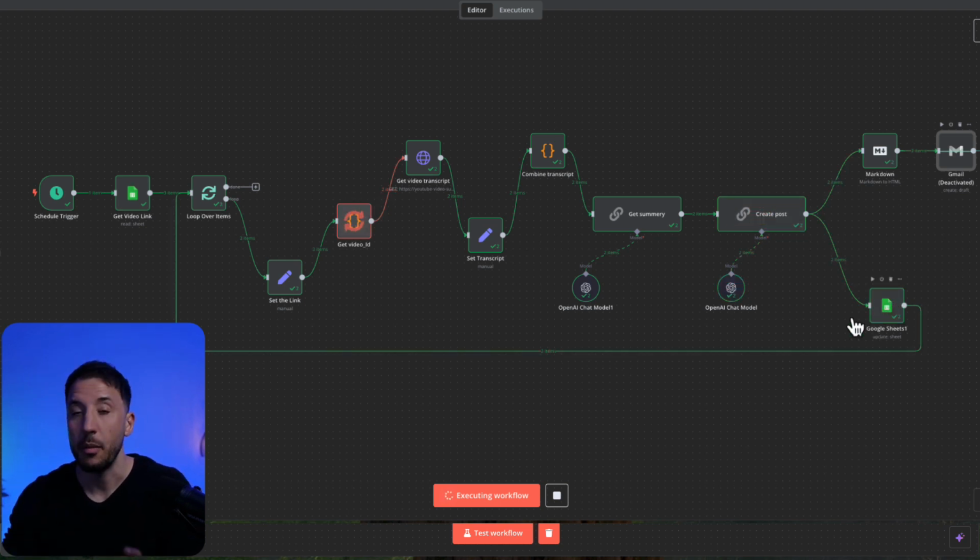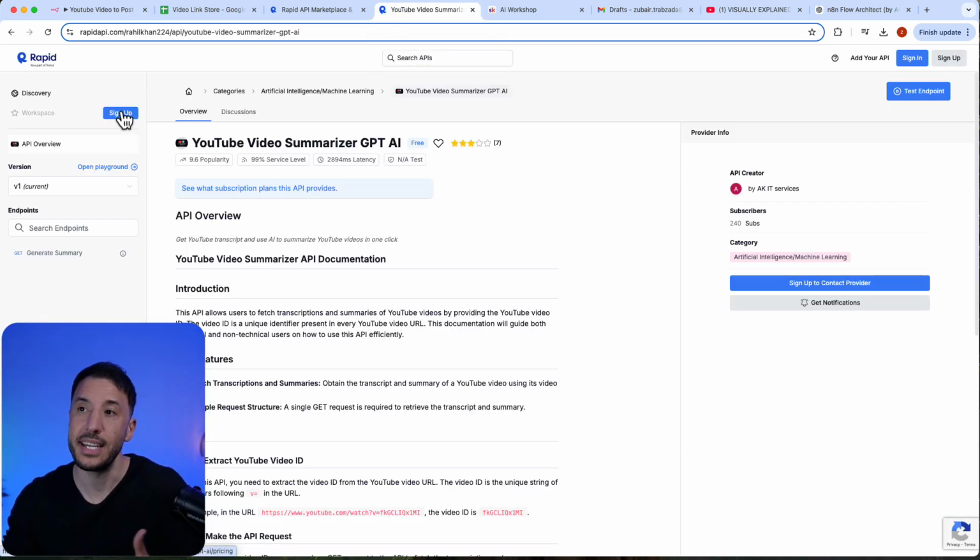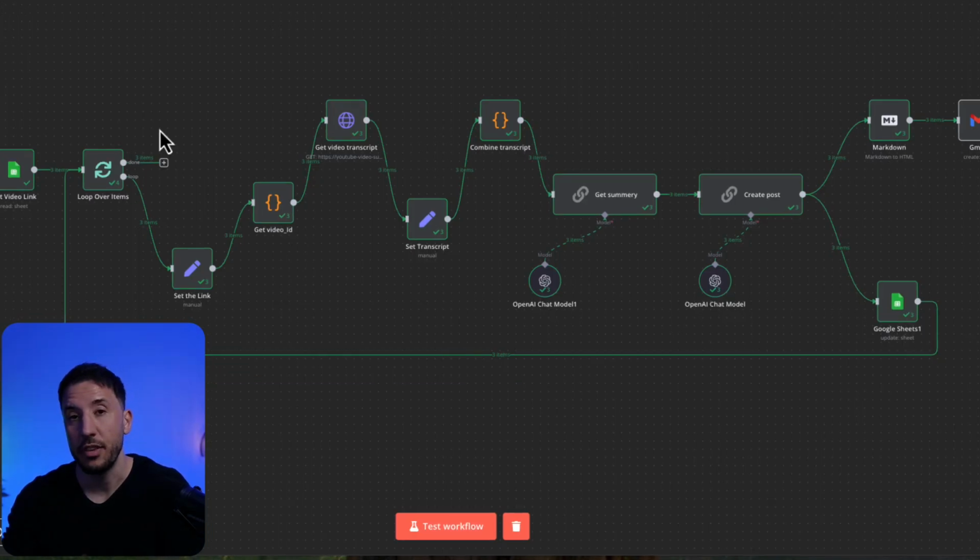I'm going to walk you through step by step in this node, so regardless of your background, it will all make sense, even if you're new to n8n or completely beginner with no background in coding at all. We're going to be utilizing the RapidAPI to grab the YouTube video ID, convert that video into text, and use a few different LLM chains using our OpenAI chat model to convert that into a nice summary.